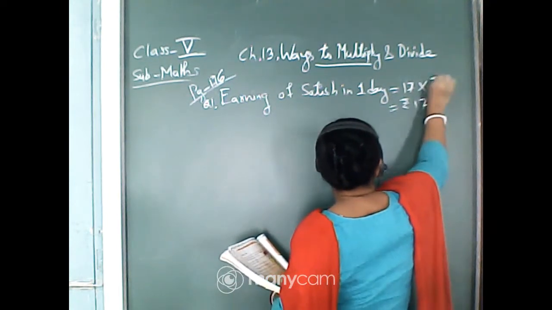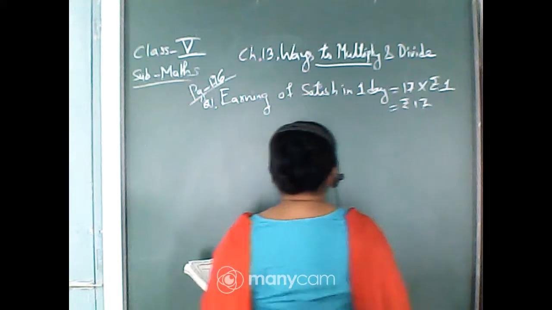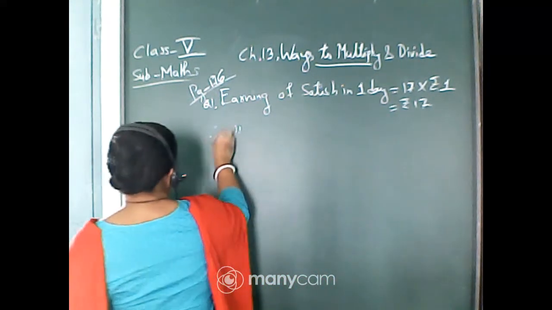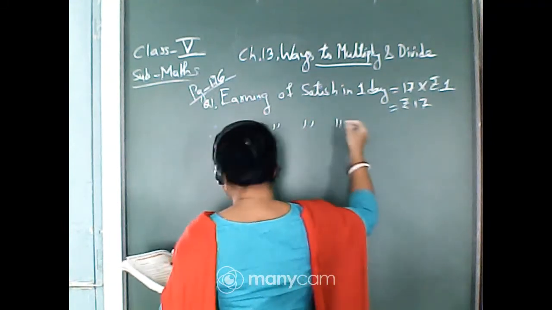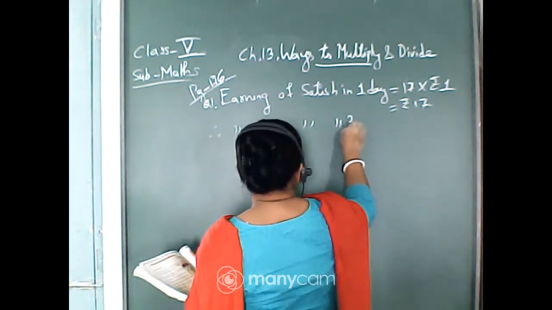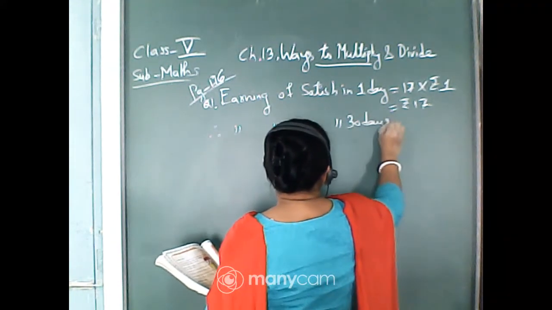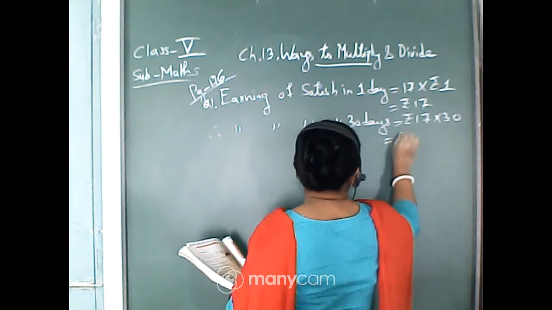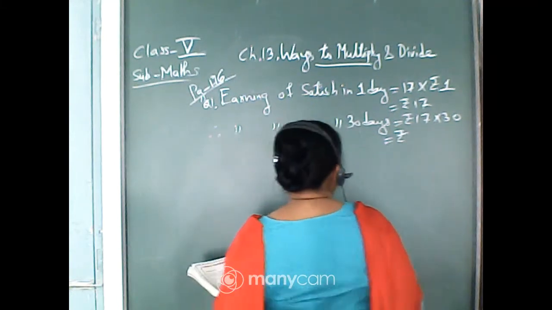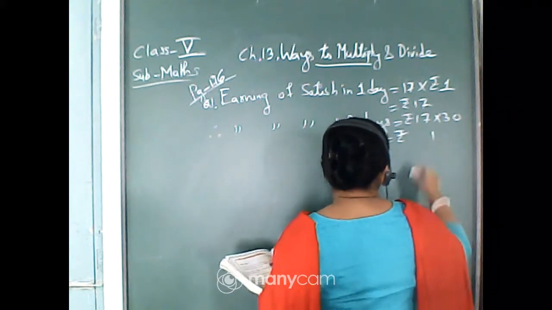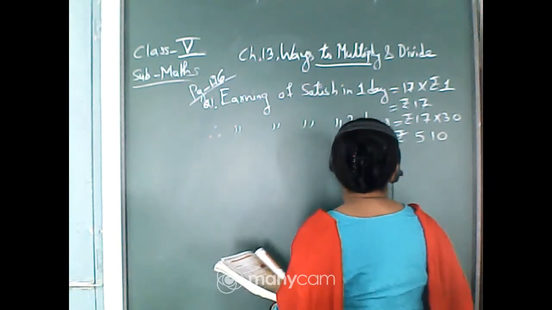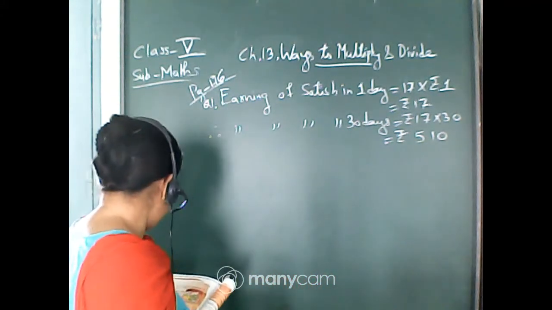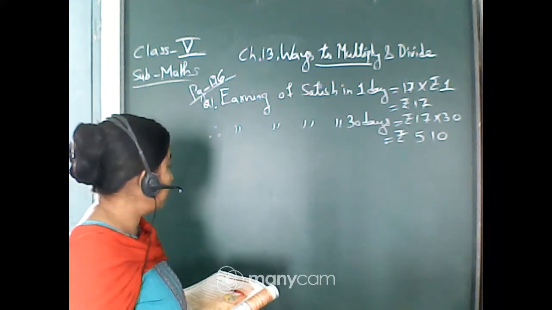As there are 17 goats, and for one goat he is getting rupees 1, so it will be 17. Therefore, earning of Satish in 1 month, that is 30 days, is equal to rupees 17 into 30. This will be 3 sevens are 21, carry 2, 3 ones are 3, 4, 5. That means 510. So 510 is the earning for 1 month.